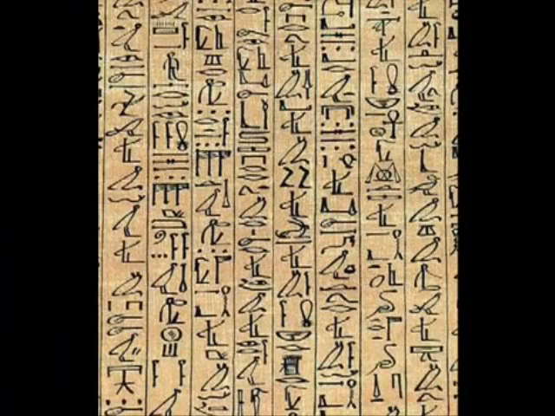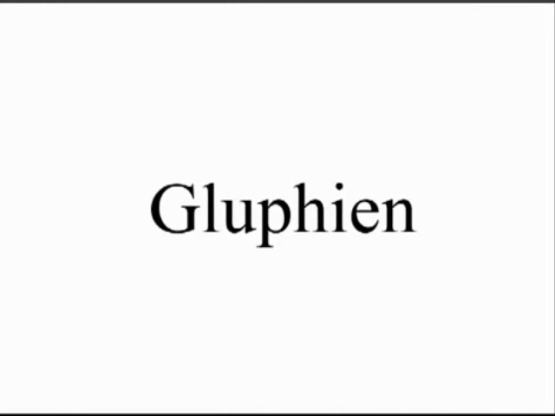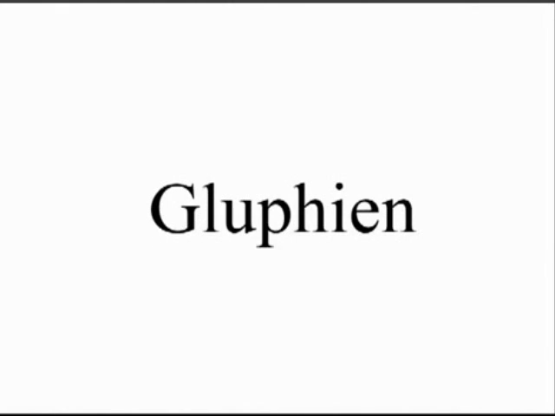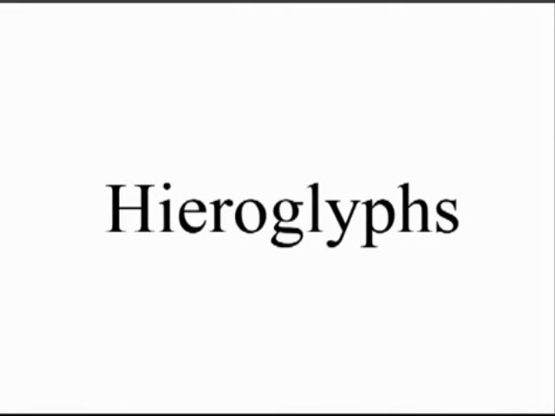was called hieroglyphs. The word hieroglyphs comes from two words, which are the words hieros and the word glyphian. Hieros means sacred, and the word glyphian means carving. When you put the two words together, you have the word hieroglyph, which gives you the meaning sacred carvings.